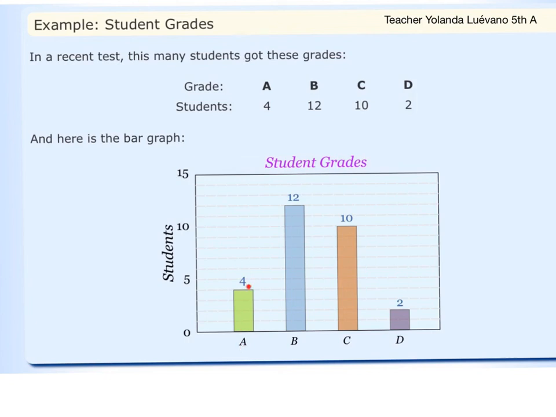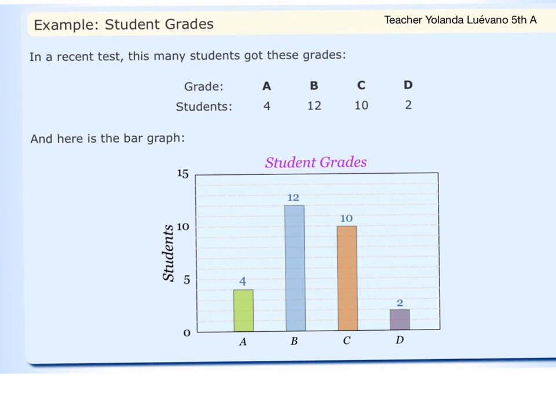So we can see that 4 people got an A, which is more or less a 10. And 12 people got a B, which is more or less a 9 or an 8. And a C, which is something like a 7, 10 people. And a D, which is basically flunked, it's 2 people.